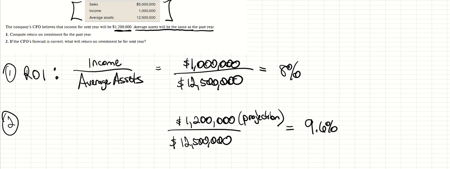So that is an increase from the previous year. But again, it depends on what their goals were or what their goals are. So if their goal is to have an ROI from investments, plural, of 9%, then they've exceeded expectations. That's great. So it all depends on the company's goals. But yes, here's the completion of number one and number two for this exercise.